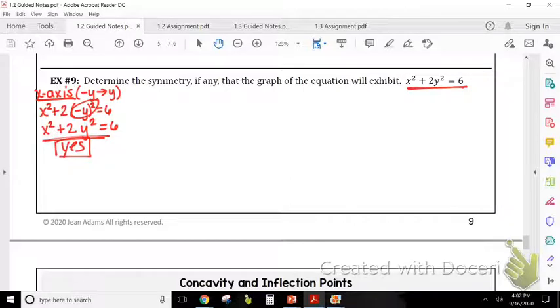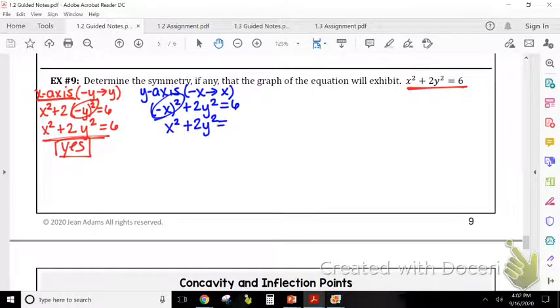But we have to check all of them. So let's check the y-axis. To check if a graph is symmetric to the y-axis, we're going to plug in negative x for every x. So my equation was x squared, so I'm going to put negative x squared plus 2y squared equals 6. We're going to simplify this, and negative x squared is x squared, and bring down the rest of it. And then compare this to the original. Is it the same? Yes, it is. Therefore, this graph is also symmetric to the y-axis.